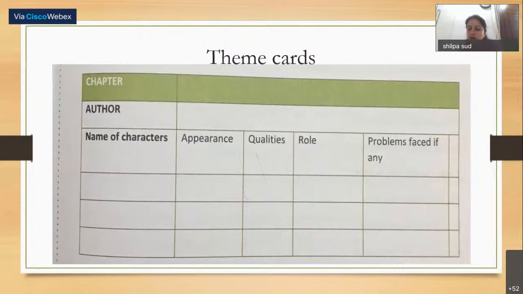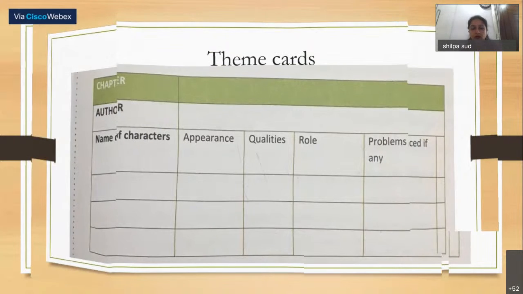So there can be different theme cards. This is one example. Such examples of theme cards are available on the net, or you can prepare them on your own. In this, the whole chapter will be summarized. So again, it's a graphic organizer. Graphically, you are organizing your whole lesson.